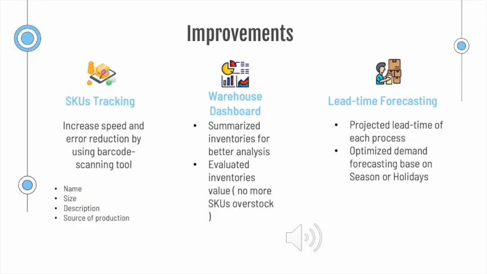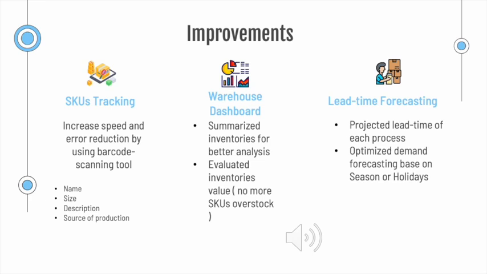Thank you. Moving forward from our benefits, these are some of the things we could do to improve our process even better. Number 1, SKU tracking. This would increase the speed and efficiency because we would be attributing unique numbers to our products and tracking them based on that. Number 2, warehouse dashboard.